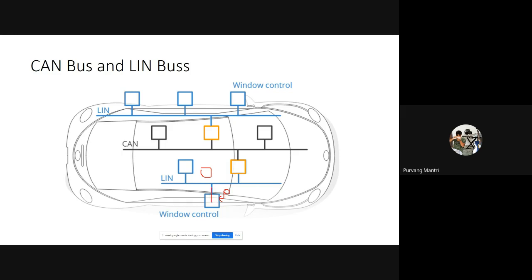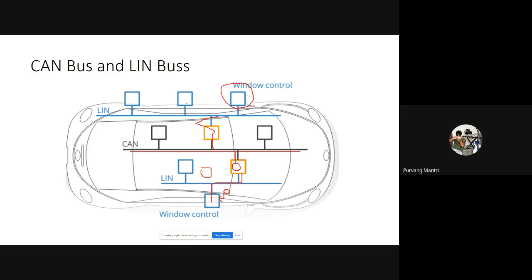That data will be transferred on a LIN bus, which will go to a microcontroller connected with the CAN bus. This microcontroller will take that data and convert it into a CAN message frame. That message frame will run over the CAN bus, and the other microcontroller which has to receive that data will receive it and communicate it on the LIN bus. That way, the other microcontroller which is controlling the mirror will take that data and readjust the mirror as desired by the driver.